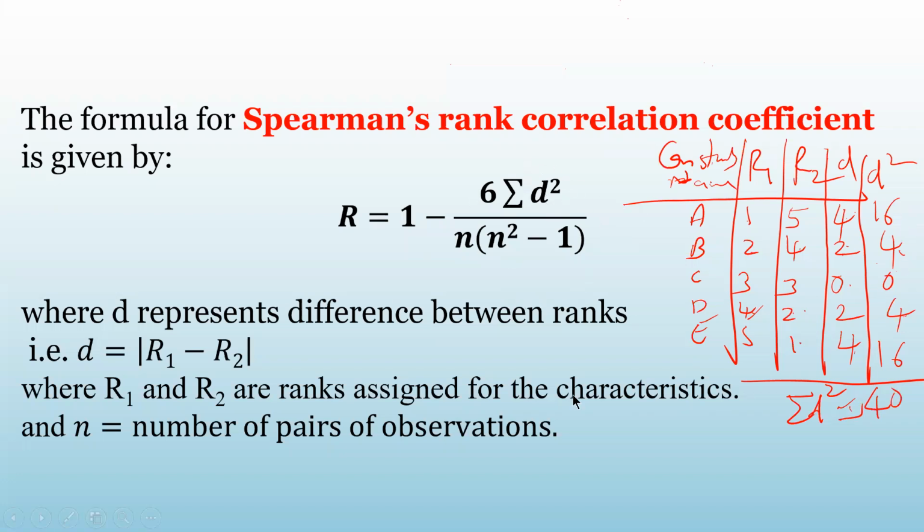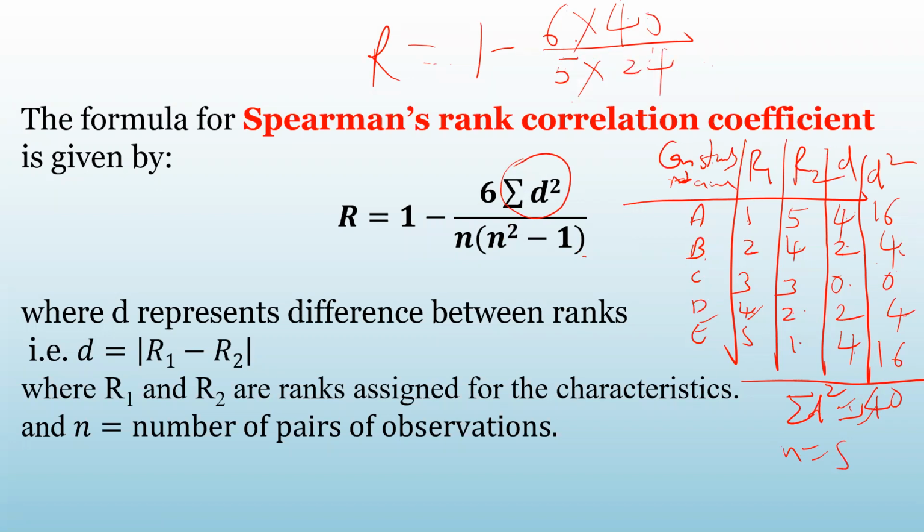Now you put this value in the formula. So what will be the value of capital R? 1 minus 6 into summation D square, which is 40, divided by n into n square minus 1. N is 5, where n means the total number of participants. So that is 5 into 5 square minus 1, that is 25 minus 1, that is 24. Now you can simplify this. 5 eights are 40, 8 threes are 24, and 3 twos are 6. So you will get 1 minus 2, that is minus 1. So R will be minus 1 in that case.